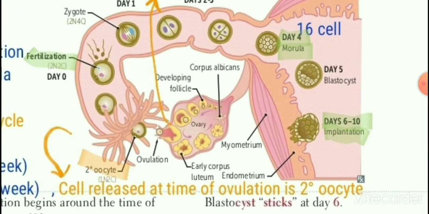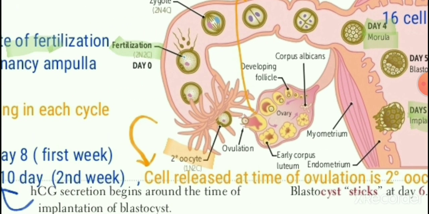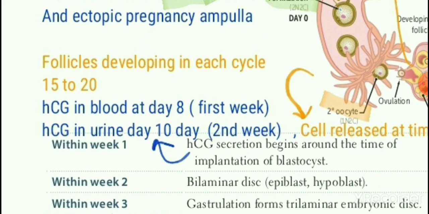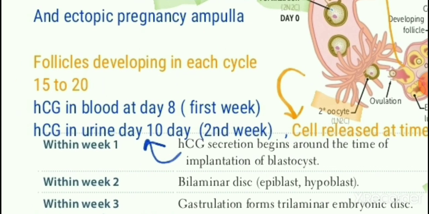As the embryo is implanted, beta HCG will start being secreted, and so within the first week HCG secretion begins around the time of implantation of the blastocyst, and we can detect it in maternal blood in the first week or day 8. Day 8 is the start of the second week, but usually if they ask an MCQ, they say it's the first week in blood and the second week in urine. So the urine dipstick test is confirmed by a blood test, because blood has higher concentrations, and it starts coming into blood first and then urine.